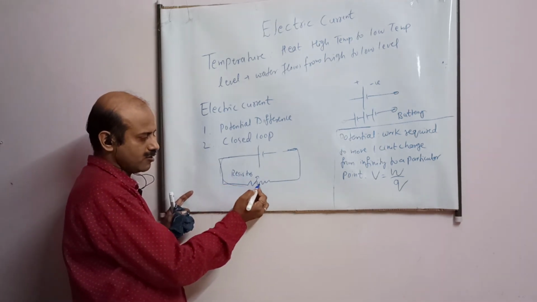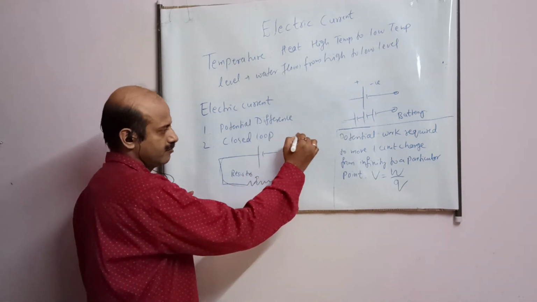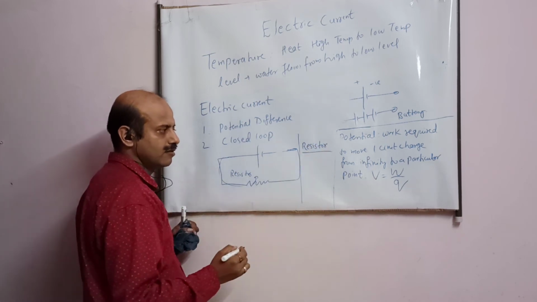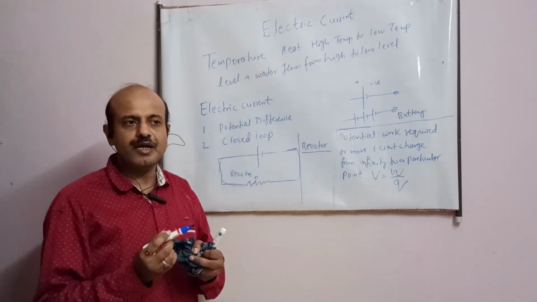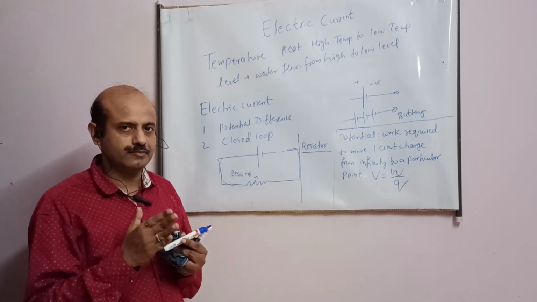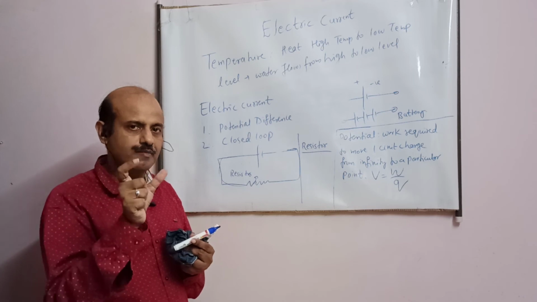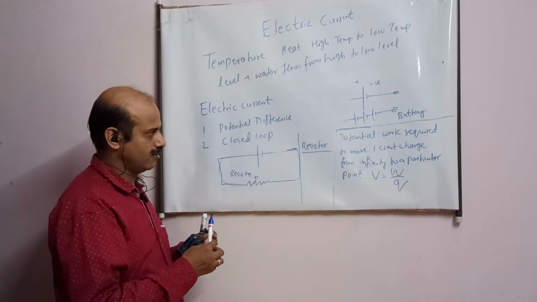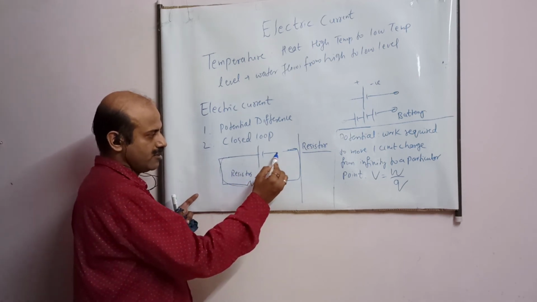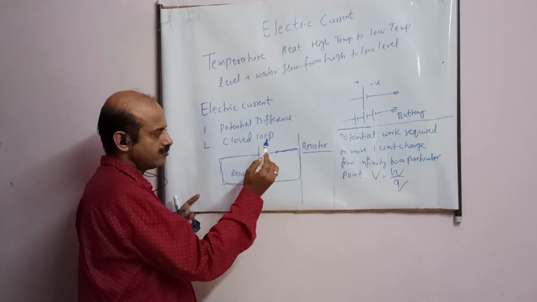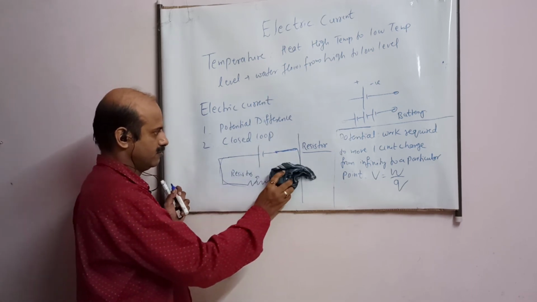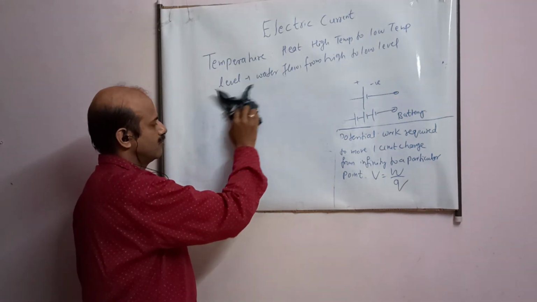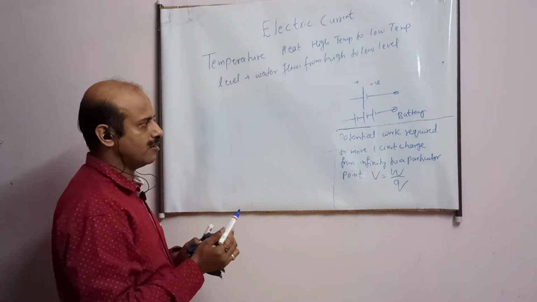This is a symbol I utilized, student. This is known as resistor. It will try to oppose the flow of current. That property name is, that substance having that property is known as resistor. And this is what is known as electrical circuit. See, student, I am drawing the figure of electrical circuit.